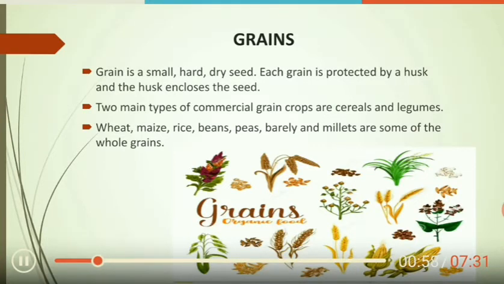Grain is a small, hard and dry seed. Each grain is protected by a husk, and the husk encloses the seed. Two main types of commercial grain crops are cereals and legumes. Wheat, maize, rice, beans, peas, barley and millets are some of the whole grains.